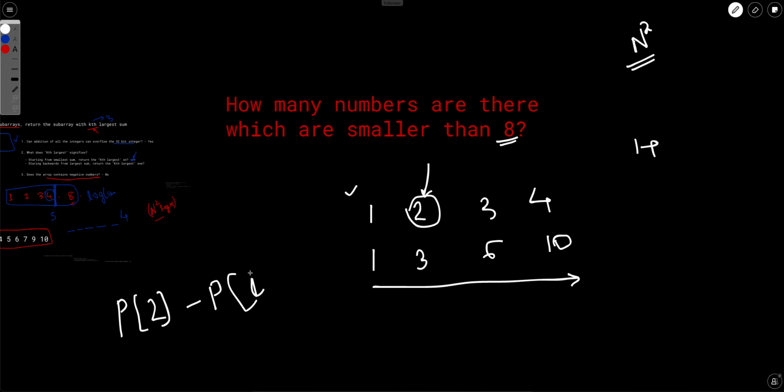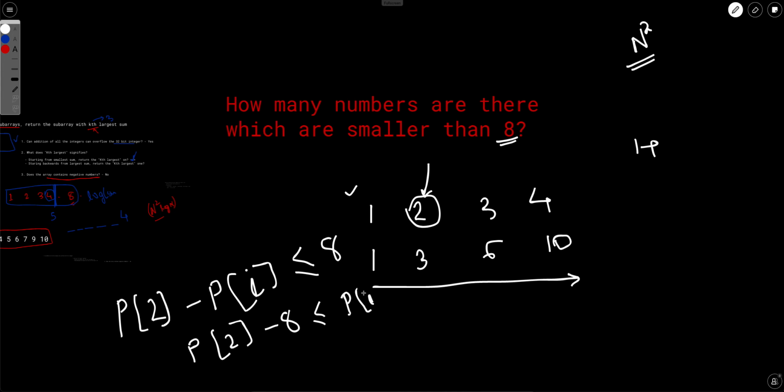Every subarray ending at 2 will have this sum, because p is the prefix sum. What we want is how many subarrays are there such that this sum is less than or equal to 8, right? So what we want is p2 minus 8 is less than or equal to pi.